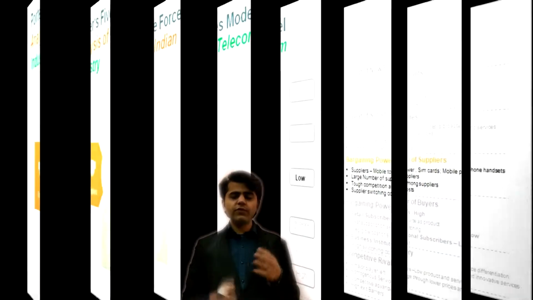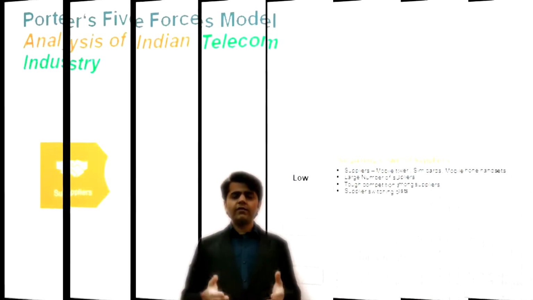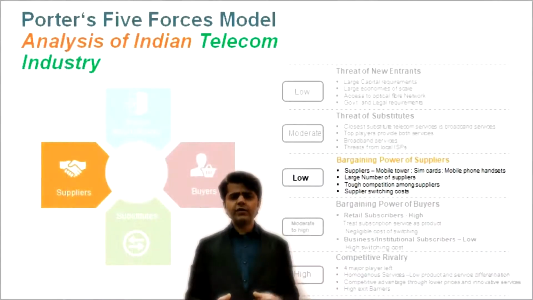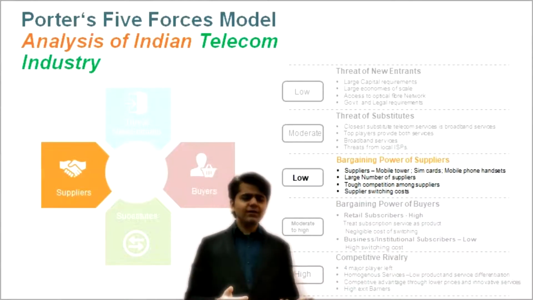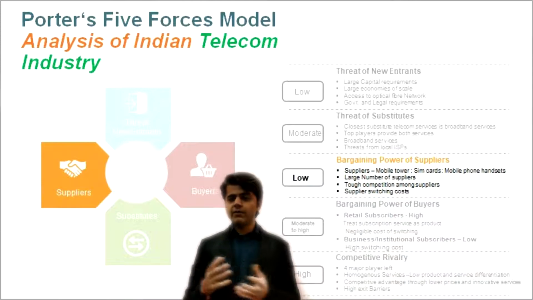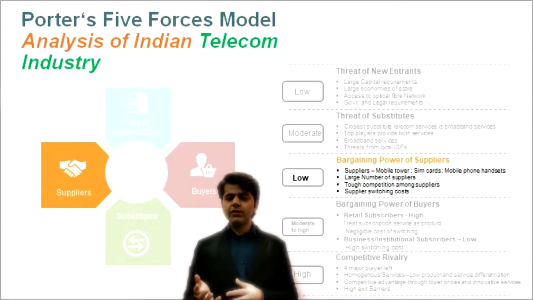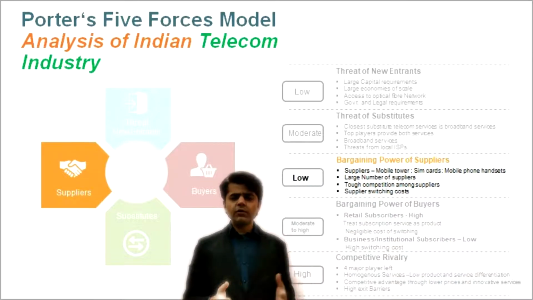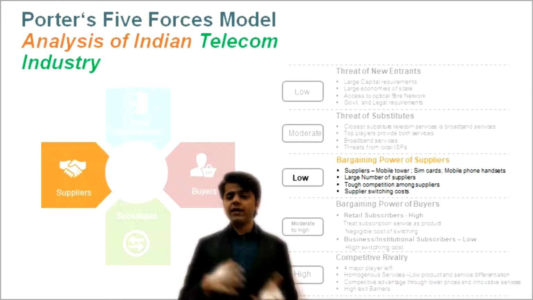The third force of Porter's model is the bargaining power of the supplier. In the telecom industry, there are 3 kinds of suppliers. Number 1, telephone tower companies. We might think they have a significant impact on the network operators, since their day-to-day operations are heavily dependent on them. But due to the presence of a large number of companies in this sector and immense competition between them, they lose all the leverage that they might have over the operators.